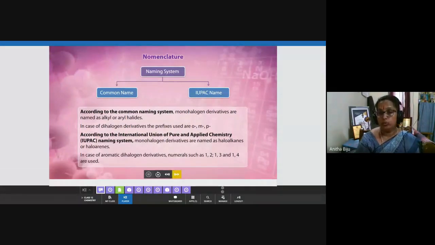So two systems of naming are there. One is the common name and the other is the IUPAC name. Suppose chloromethane is the IUPAC name, and the common name of chloromethane is methyl chloride. Okay, so two types of naming systems are there. Common names, in some cases we have to learn. That I have already told you in the previous class.